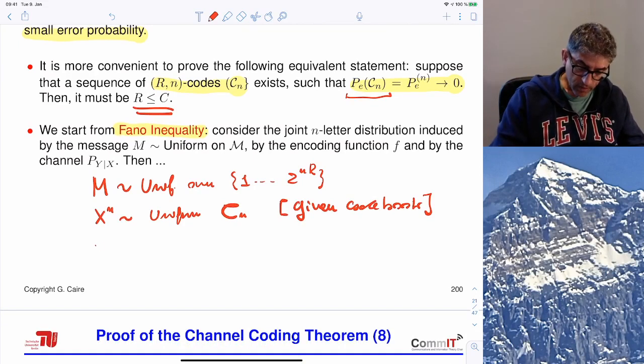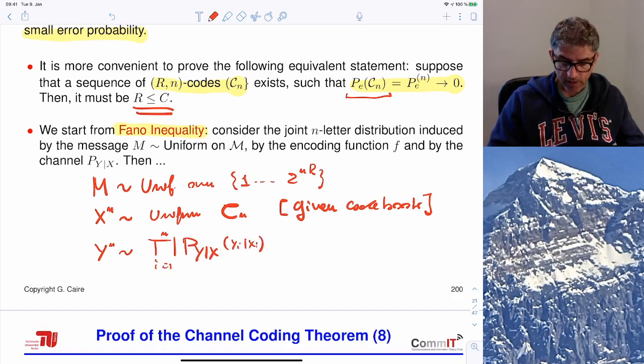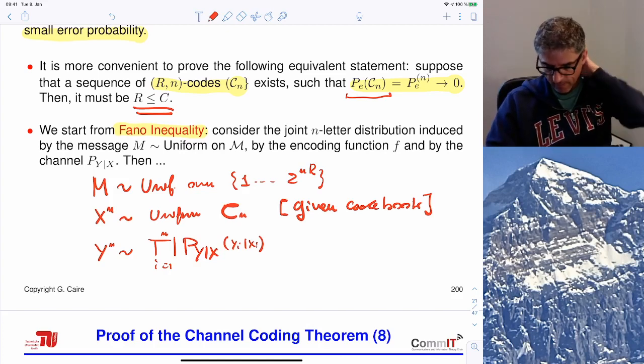And the output Yn is distributed according to the product from i equals 1 to n of P of y_i given x_i. So it's the conditional probability distribution given message M, so given the codeword X and therefore message M. Okay.